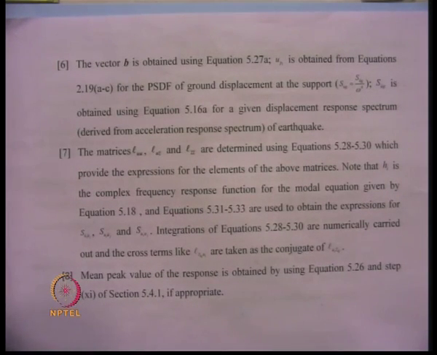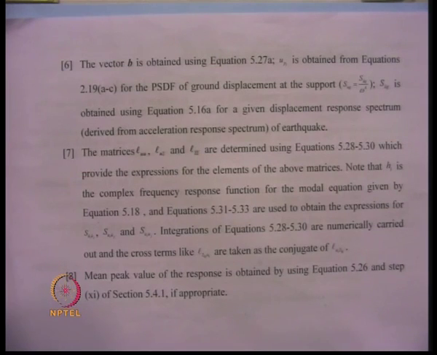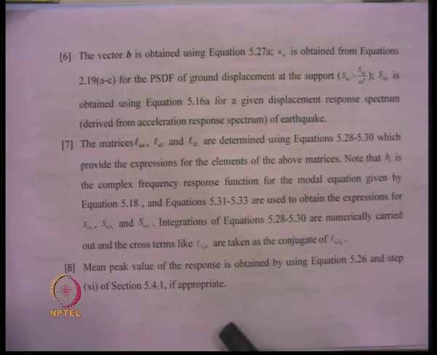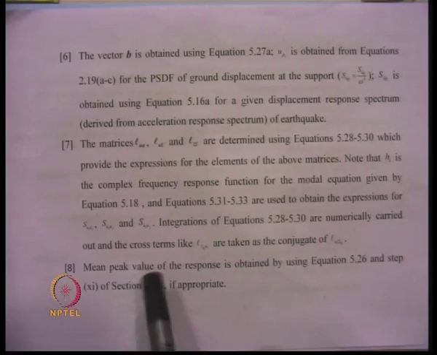They are obtained again by a set of equations which can finally be represented in the form of a coherence function and the specified power spectral density function of the ground acceleration. Coherence function is additionally provided for this problem.